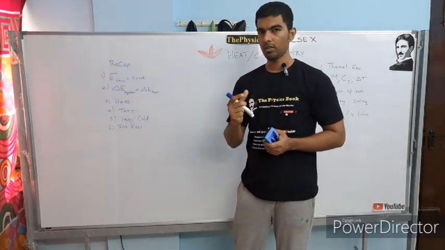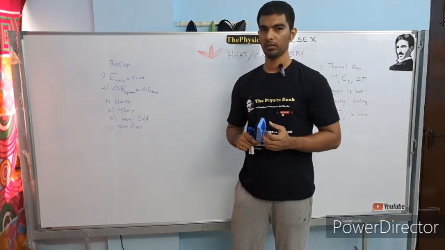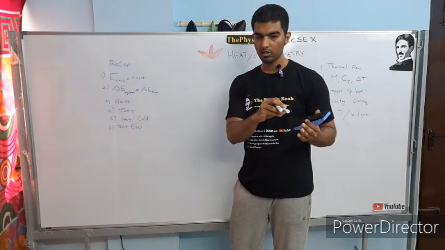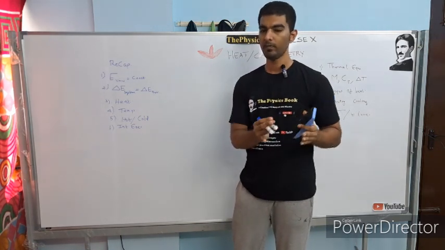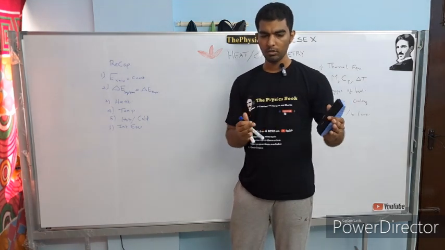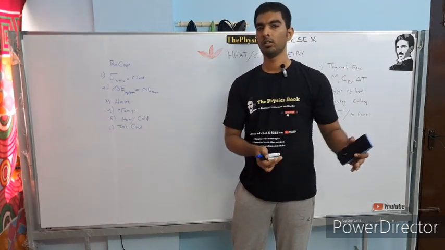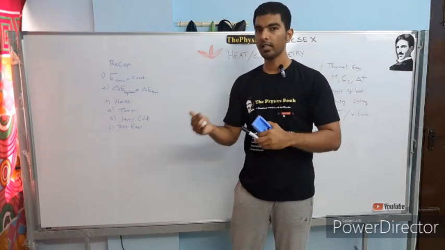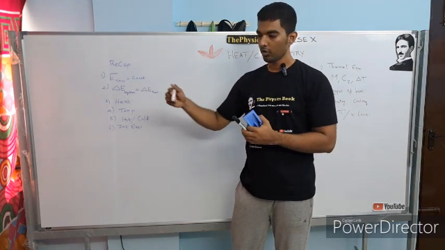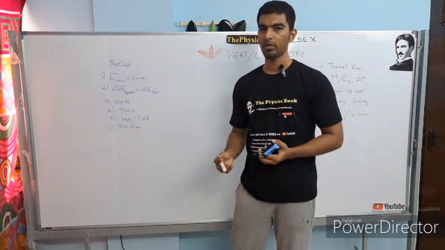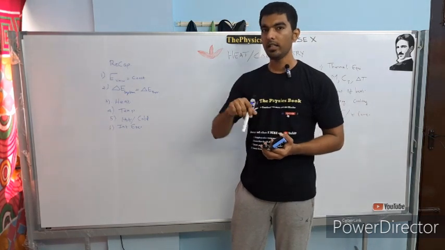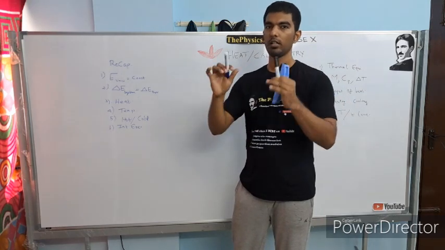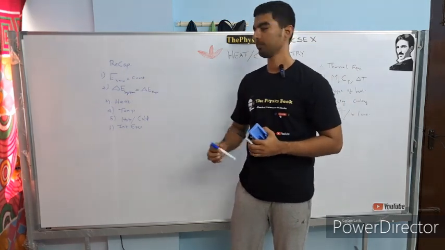Say for example, you are having a cup of coffee and you are letting it cool for some time. For example, you are keeping the coffee for 1 hour to let it cool down. So what will happen is the energy in the body, particularly heat energy in that coffee, will slowly decrease. You can think, okay, energy is decreasing, so energy is getting destroyed, but that's not the case. This decreasing energy is simultaneously getting added to the atmosphere. The air in which you are keeping the coffee is getting heated up, and that air is gaining this heat, so the overall energy of the universe is not disturbed at all. So energy of the universe still remains constant.